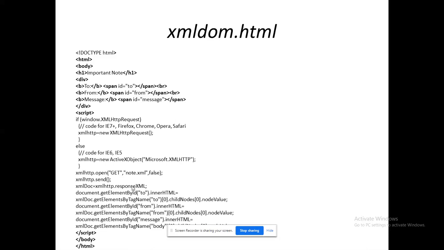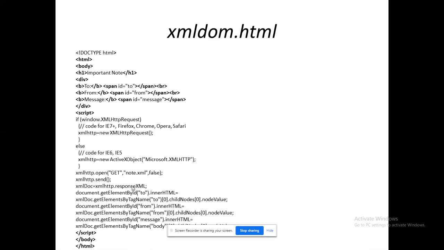The reason is these types of ready-made contents being manufactured by the respective browser makers. That is a problem. Okay, so the if part will work in all these cases. So XML HTTP request, that could be the ultimate window-based object to access the contents of the XML data, right? Either the first one will work or the second one will work depending upon your content. Okay, so I'm going to access the XML document.